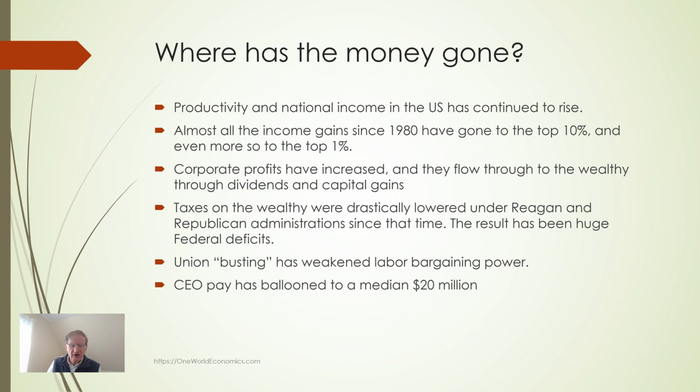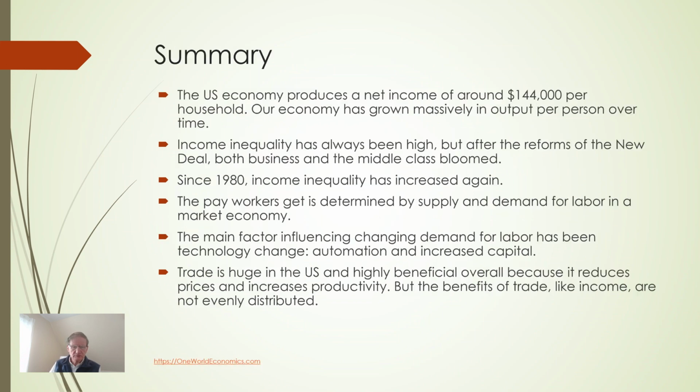The picture after taxes is a bit better. We'll look at that more in the upcoming episode on U.S. taxes and spending. So in sum, the U.S. economy produces a net income of around $144,000 per household. Our economy has grown massively in output per person over time. Income inequality has always been high, but after the reforms of the New Deal, both business and the middle class boomed. Since 1980, income inequality has increased again.